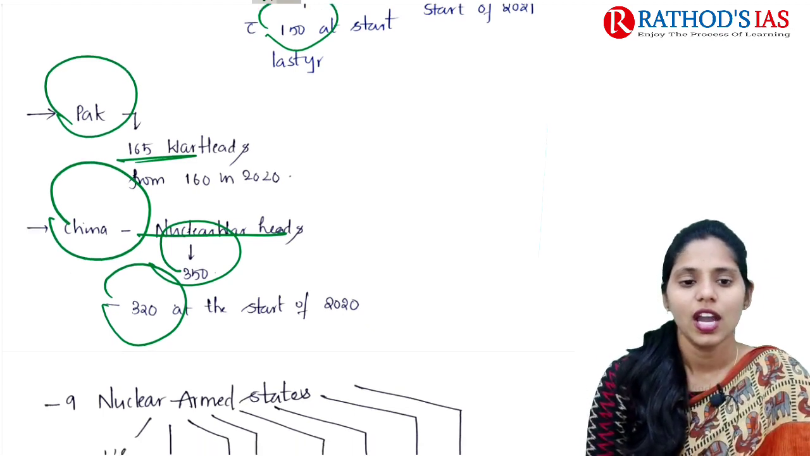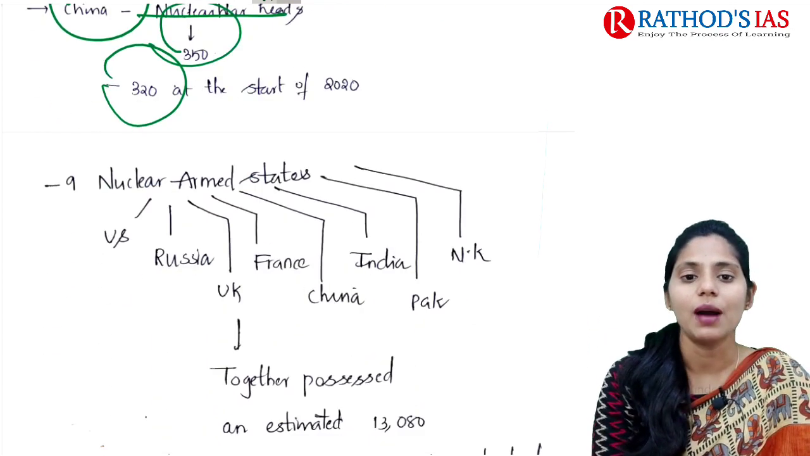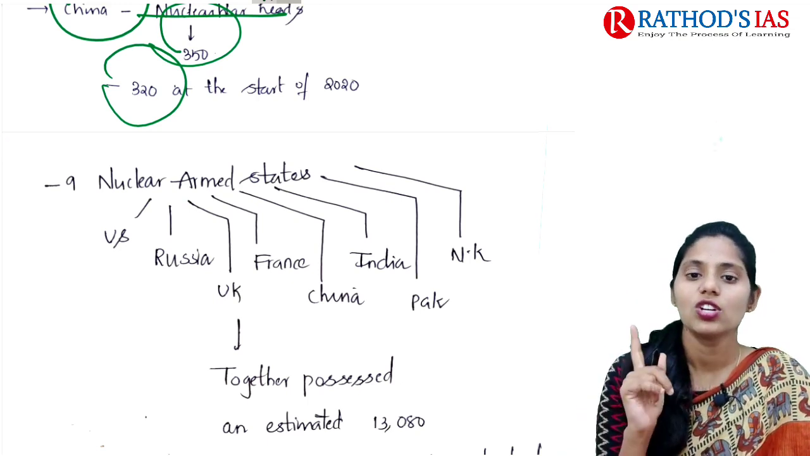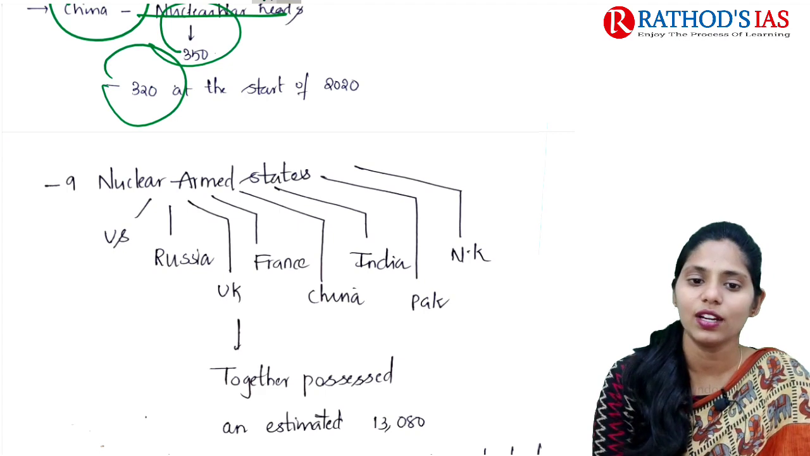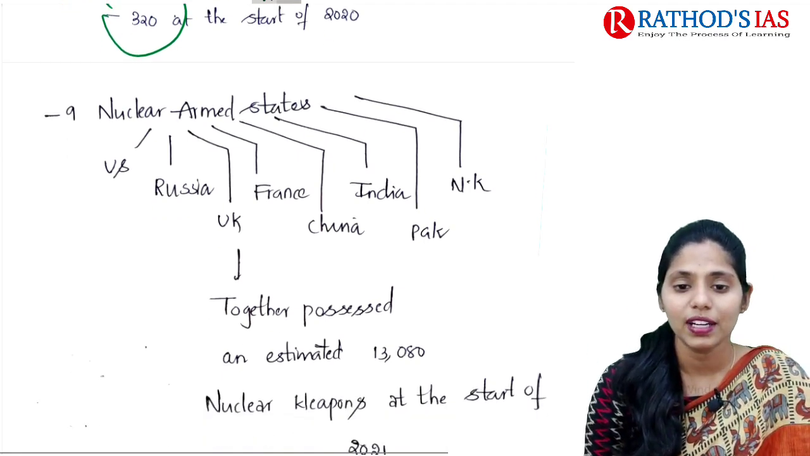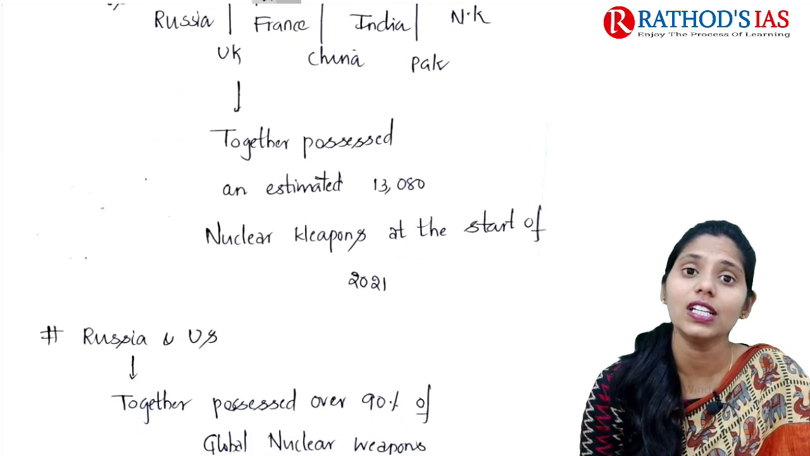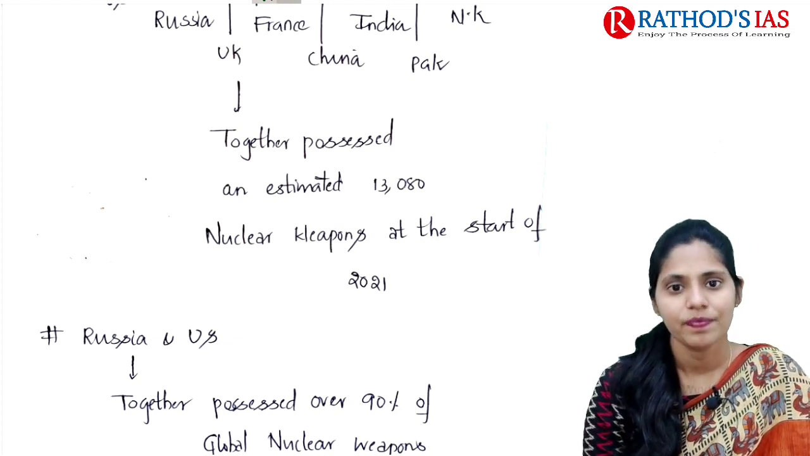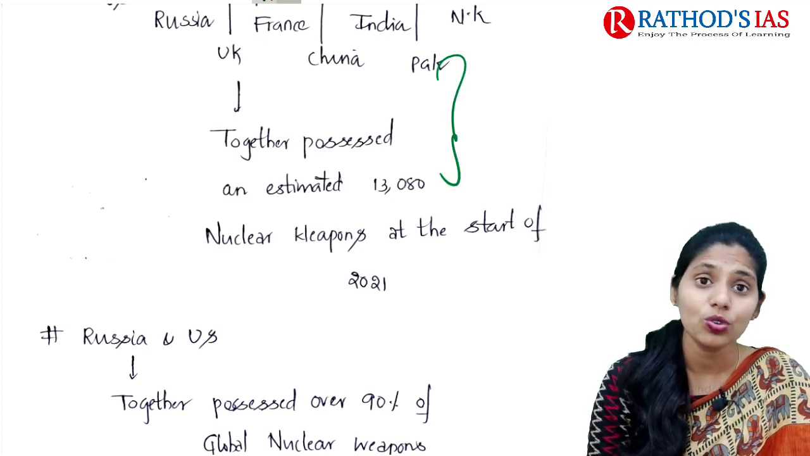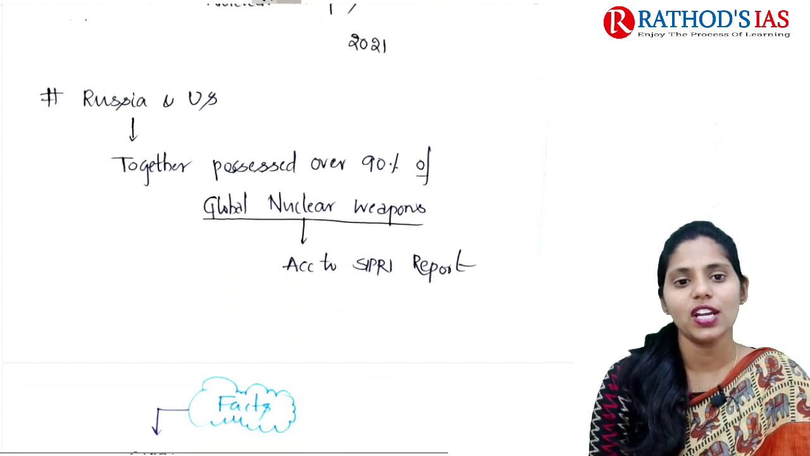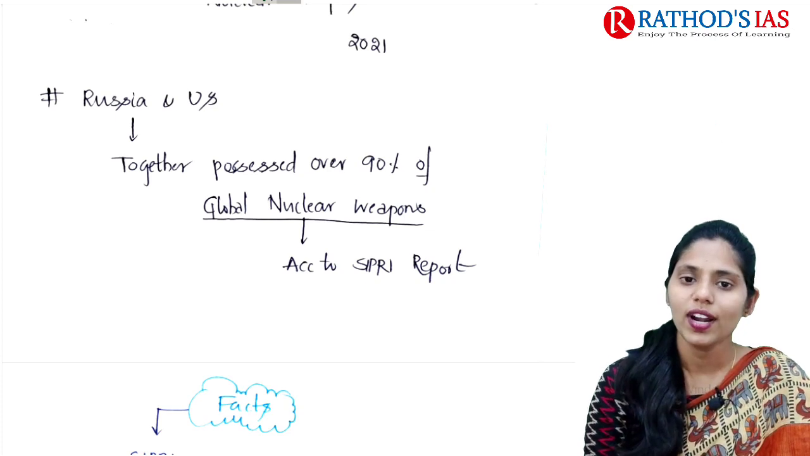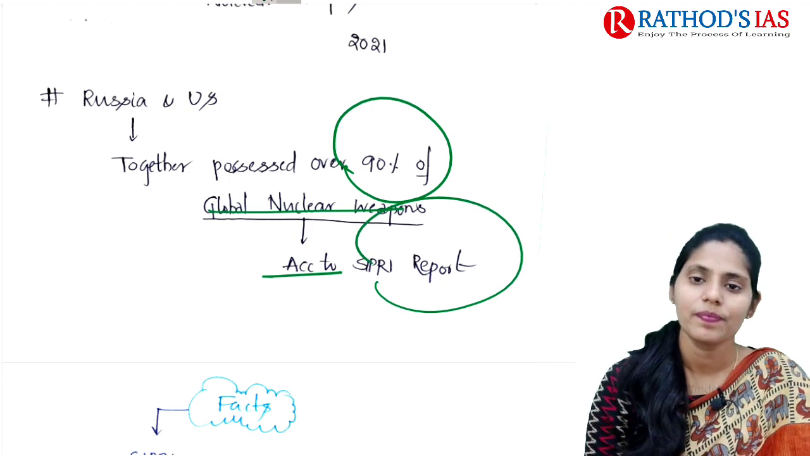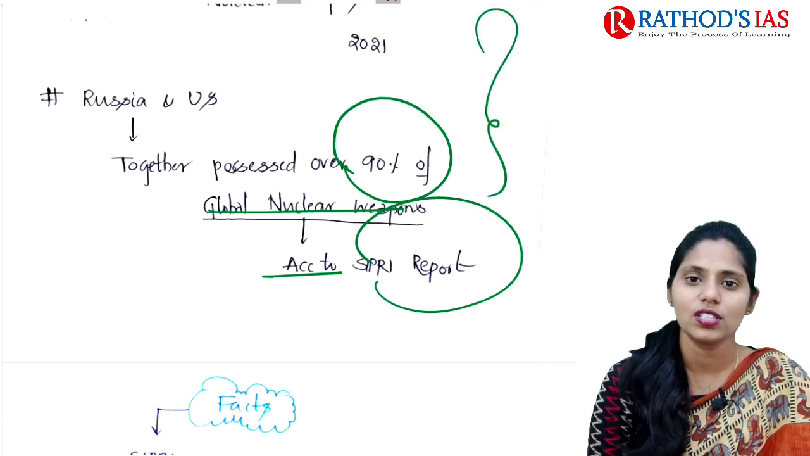And if you are talking about the nine nuclear armed states, they include US, Russia, UK, France, China, India, Pakistan, Israel and North Korea. They together possessed an estimated 13,080 nuclear weapons at the start of 2021. So these are some important and crucial details. Next, Russia and US together possessed over 90% of global nuclear weapons. This is according to this report. So these are some key highlights of this report.